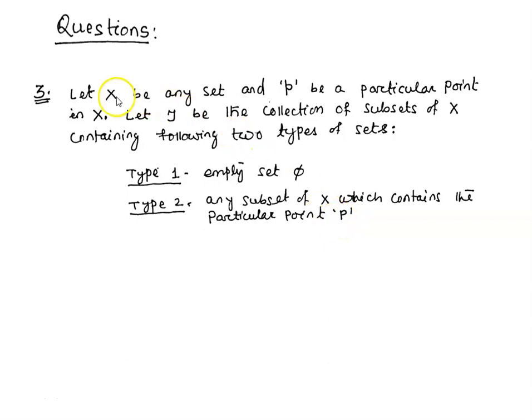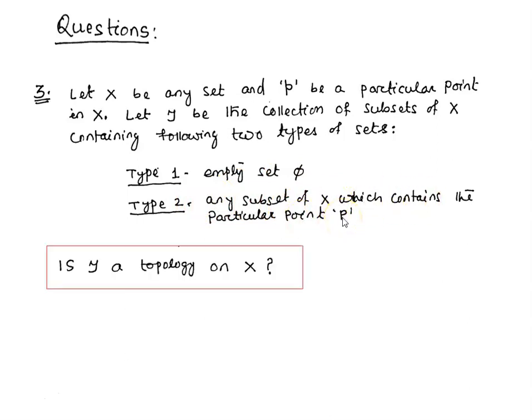That means let X be any set and P be a particular point in X. And tau be the collection of subsets of X which contains the following types of sets. Type 1 is the empty set and type 2 is any subset of X which contains the particular point P. The question is, is this collection tau a topology on X?